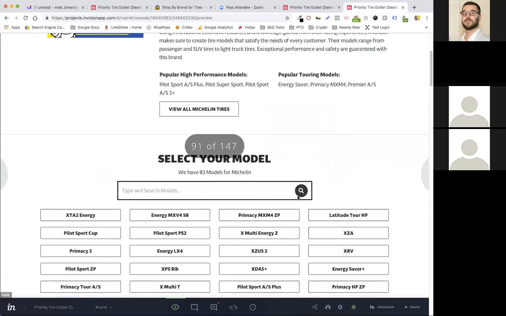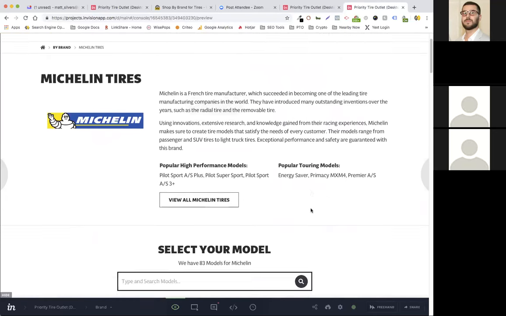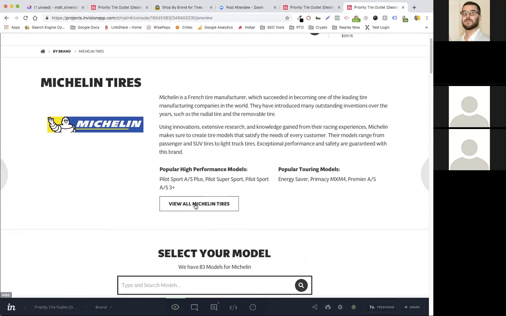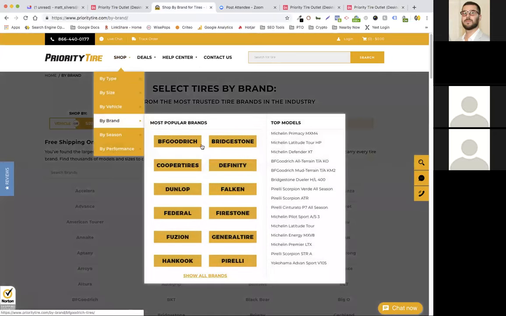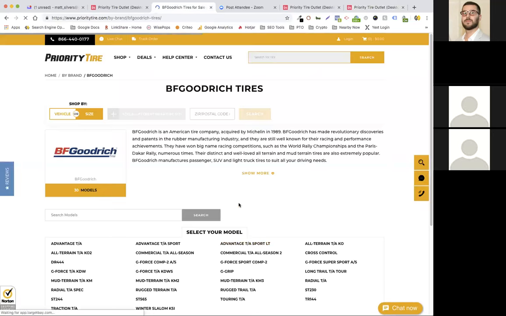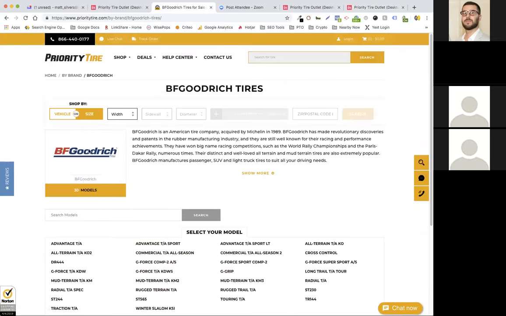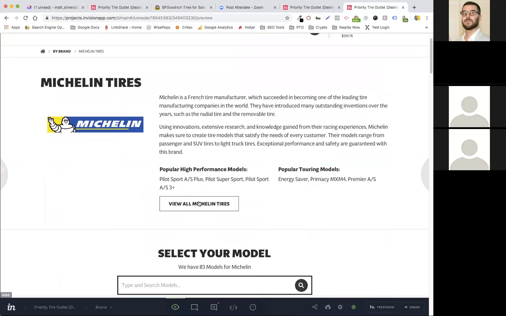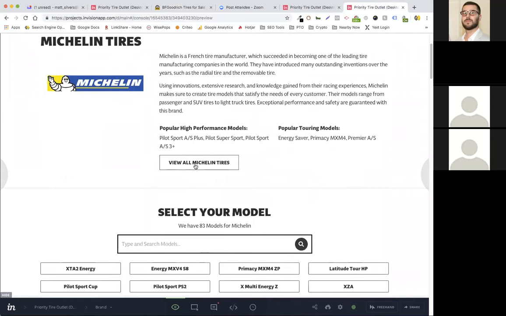Let's pick a brand. So now we picked Michelin, right? So here's the new layout for the Michelin page. We actually are including a button here to show all Michelin tires. A big complaint on the website today is when you go by brand, let's say BF Goodrich, we're not giving the customer a way to look at all BF Goodrich tires. We're making them pick a model first. So that's annoyed a lot of people. So in the new design, we're giving them a way to sidestep the whole hierarchical parent-child selection and just see all Michelins here.